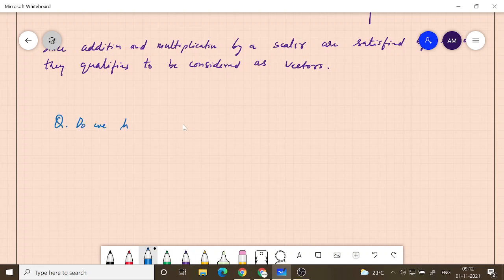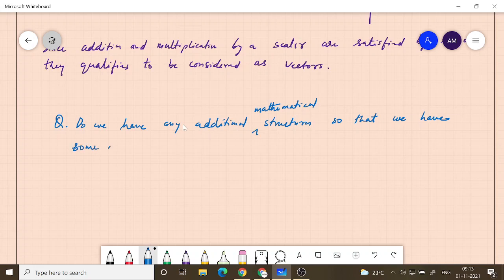do we have any additional structures? By structures I mean mathematical structures. Do we have any additional mathematical structures so that we have some ways to find the length, or even length is not a good word to use with respect to these signals.